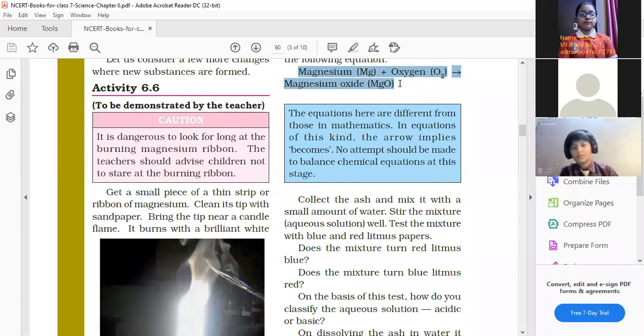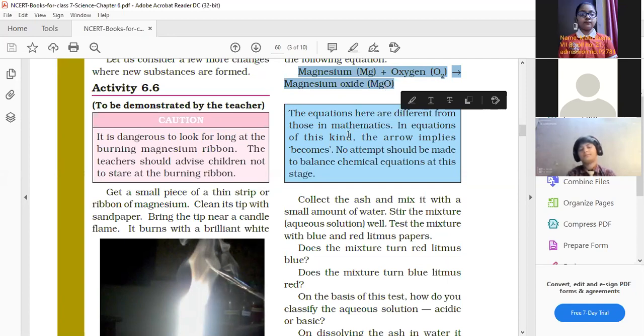Children, these equations are different from your mathematics equations. जैसे आप maths में काम करते हैं उससे थोड़ी सी ये equations different हैं. What we are saying is that we need to pen down in the form of an equation or in the form of a reaction. Now, as I'm saying, magnesium reacts with oxygen and forms magnesium oxide. You know the symbol for magnesium is Mg. Symbol for oxygen is O2. When magnesium and oxygen both combine, magnesium oxide is formed.